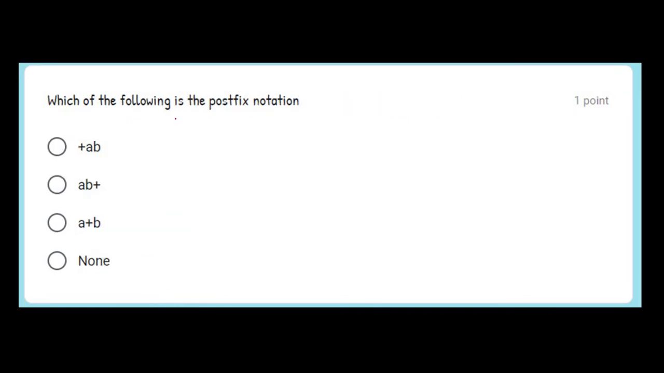Next one. Which of the following is the postfix notation? Very easy question. AB plus. So based on the position of the operator, we will decide what kind of notation it is.